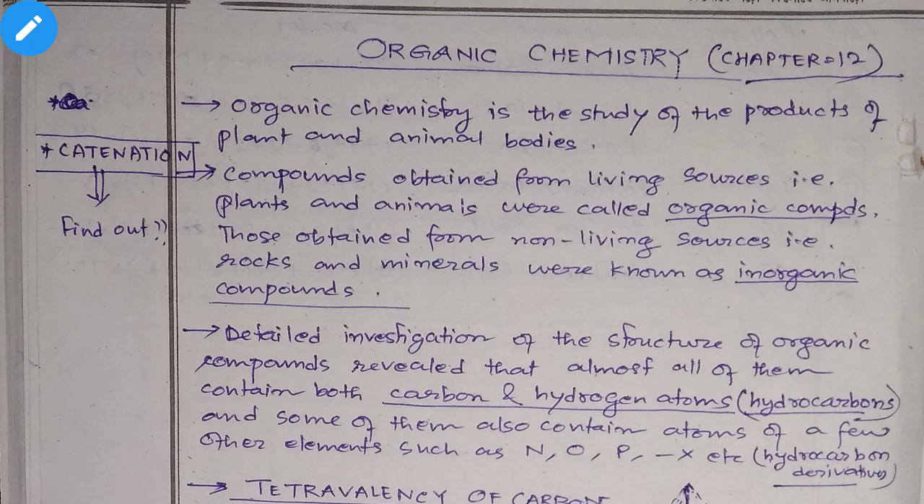So organic chemistry mainly deals with, as I already said, the products of plants and animals, every natural thing, whatever we get from this mother earth. The compounds obtained from living sources, that means plants and animals, are called organic compounds. Those obtained from non-living sources, like rocks or minerals and everything, are classified as inorganic compounds.